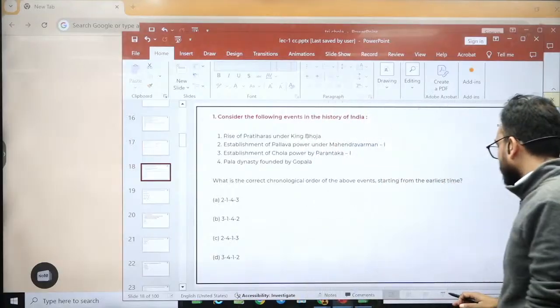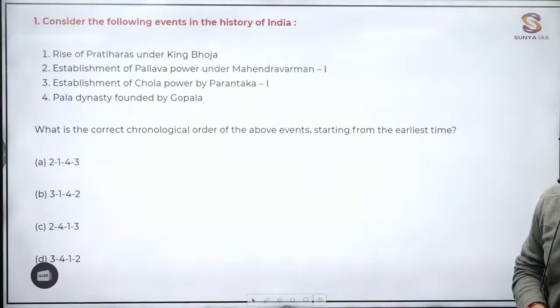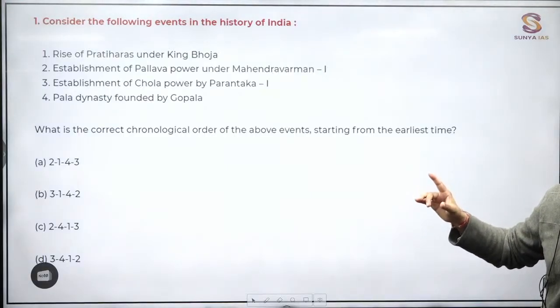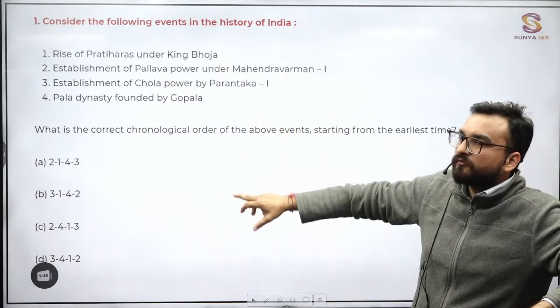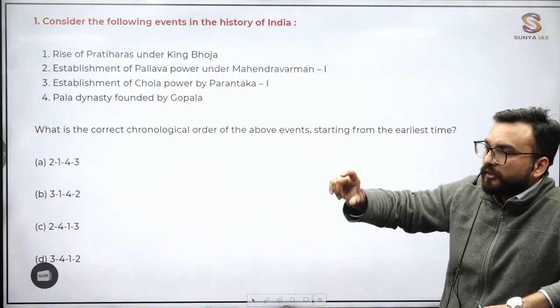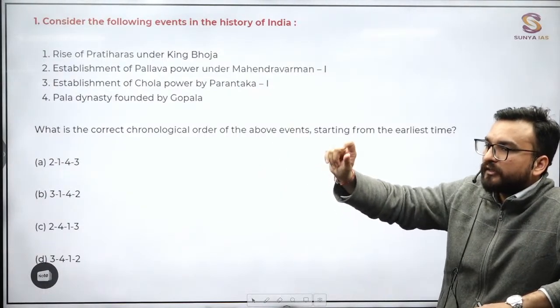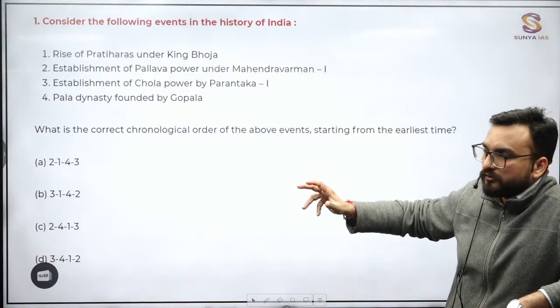This type of question they have asked once: Rise of Pratiharas under King Bhoj. In the examination, the real picture I am telling you, you will not be able to solve this question. And the options will be different now, right? Chronology questions, they will also turn into asking which of the following rulers were ruling in this particular century. Like this they are asking. They have changed the option-giving nature.